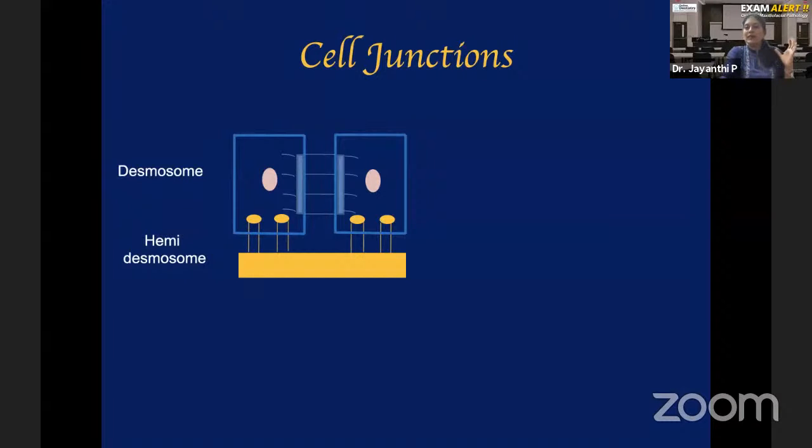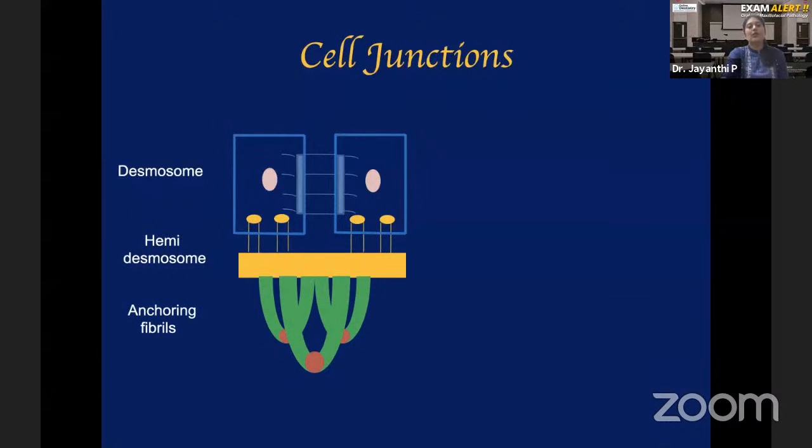Please remember, all these are normal structures seen in normal people, you and me. If I take the oral mucosa and see, every one of us will have this. It is not anything related to pathology. We are only talking about normal structures. So the adjacent two epithelial cells are connected together by desmosomes. The basal layer of epithelium is attached to the basement membrane by hemidesmosomes. And I already told you that the basement membrane is called the basal lamina under electron microscopy. And the basal lamina has three different layers: lamina lucida, lamina densa, and lamina reticularis.